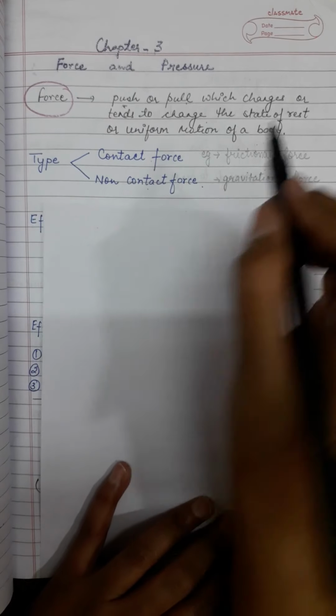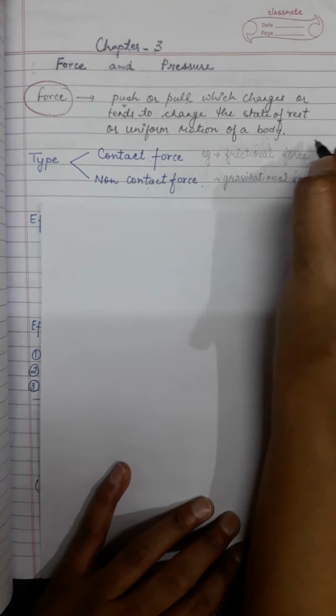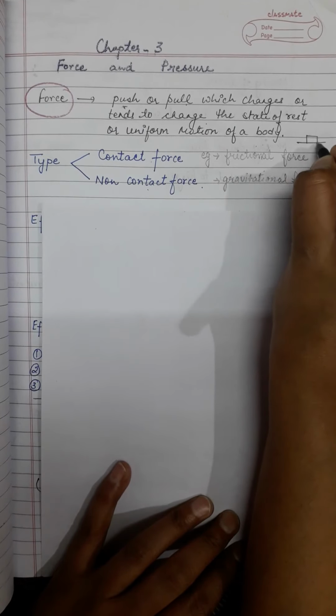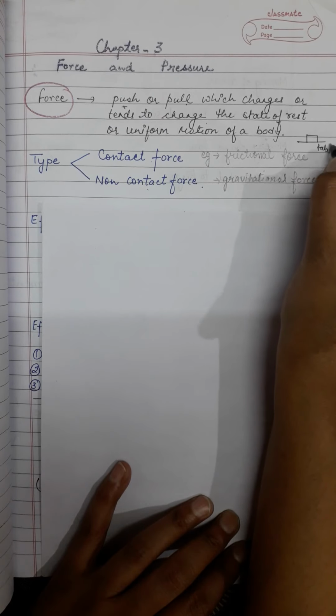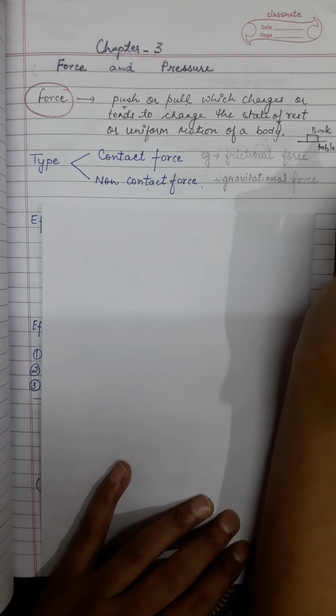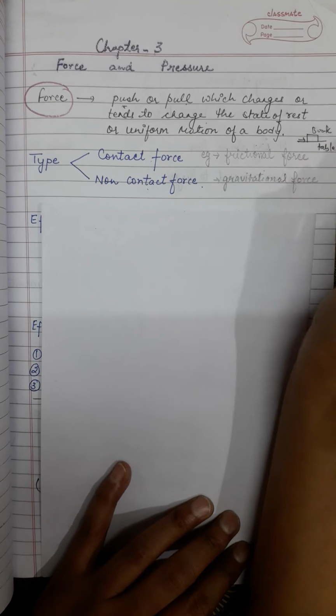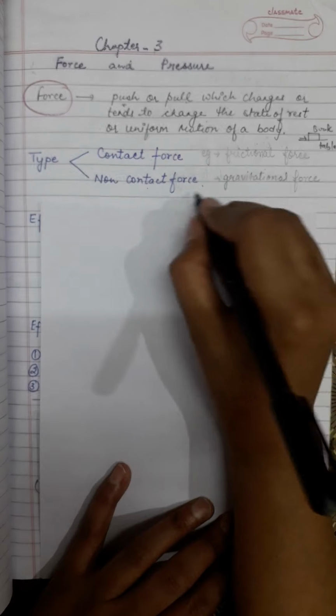Contact force is the force in which there is a physical contact, like a book kept on a table. This is the table and there is a book on it. So this is contact force. There is friction between both bodies, so it is contact force.